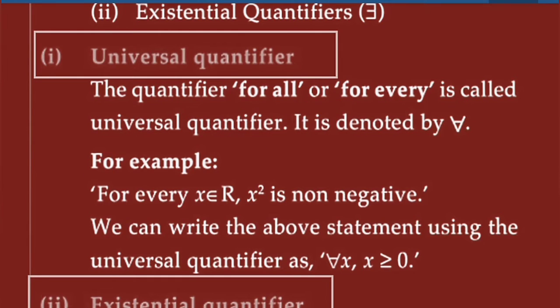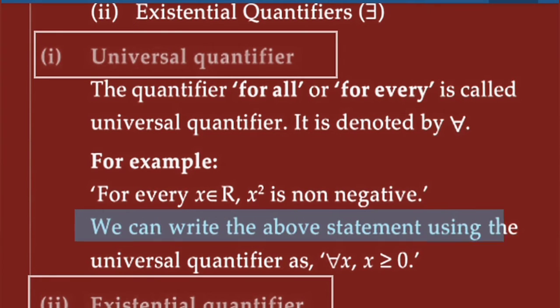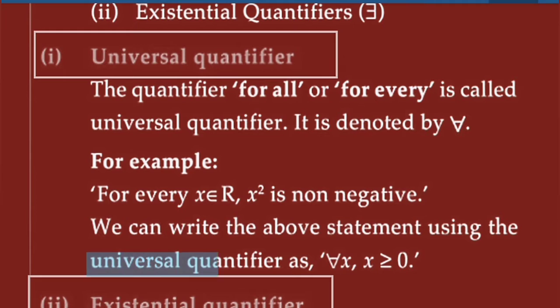For example, let's see the sentence: for every x belongs to R, x square is non-negative. We can write the above statement using the universal quantifier as, read as, for all x, x square is greater than or equal to 0. Means x square is non-negative, means it is greater than or equal to 0.